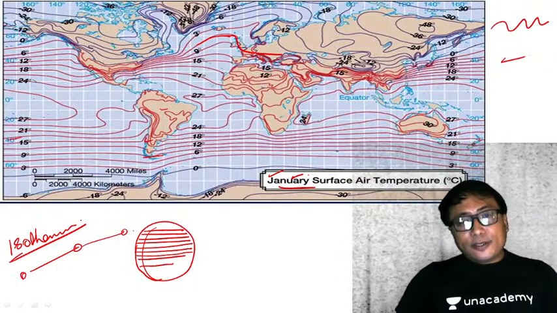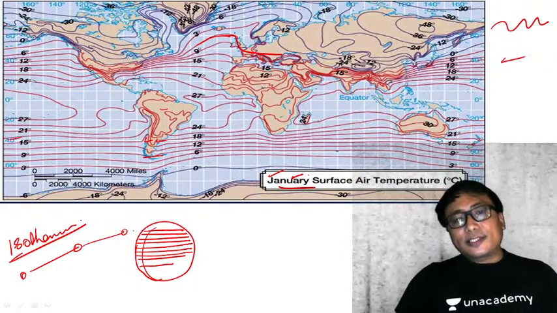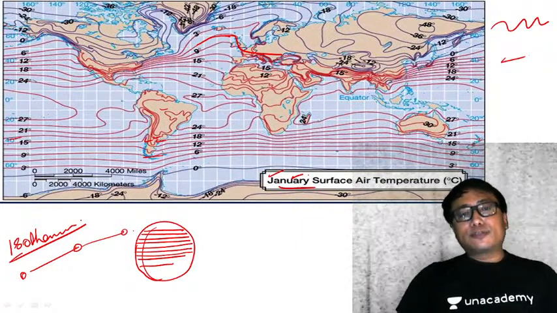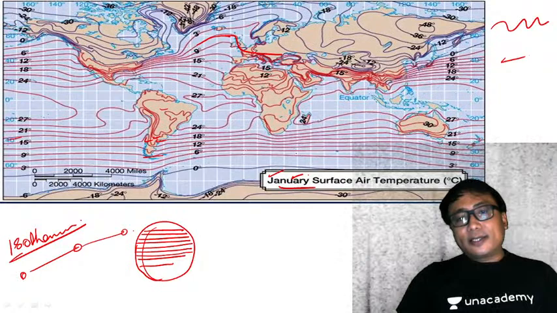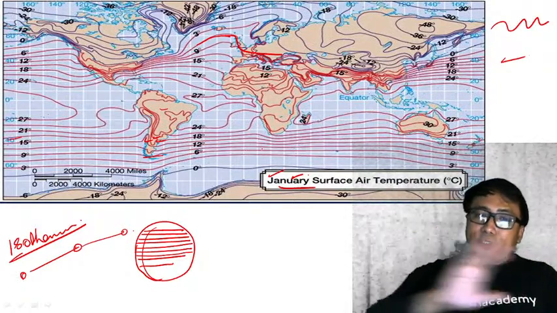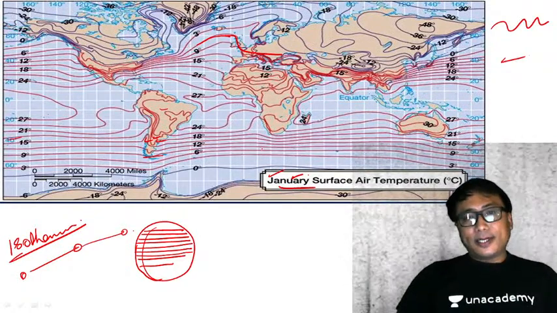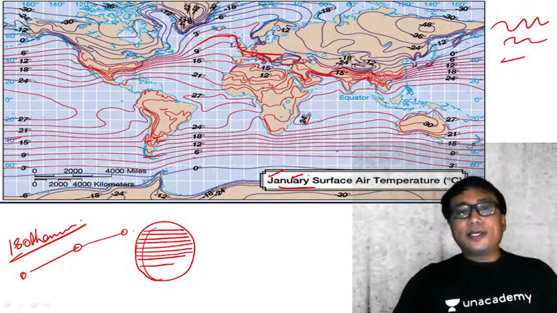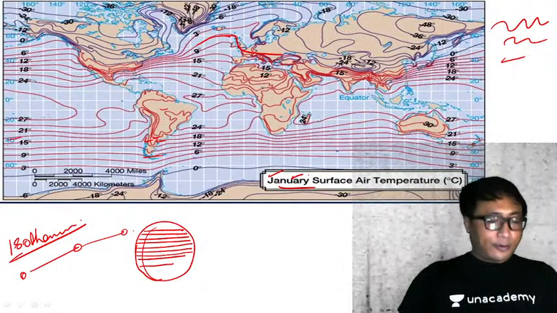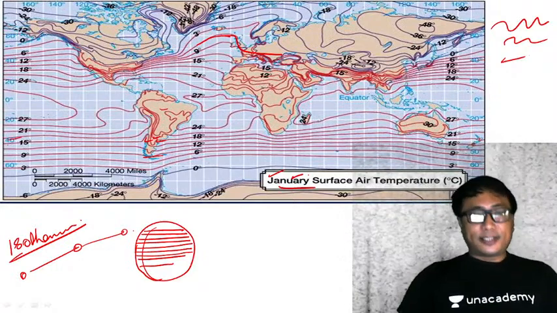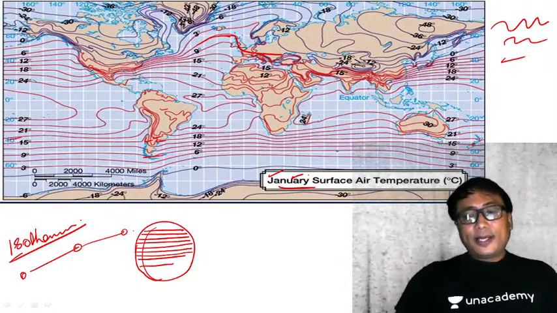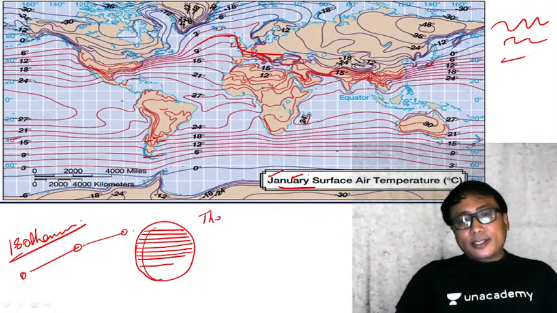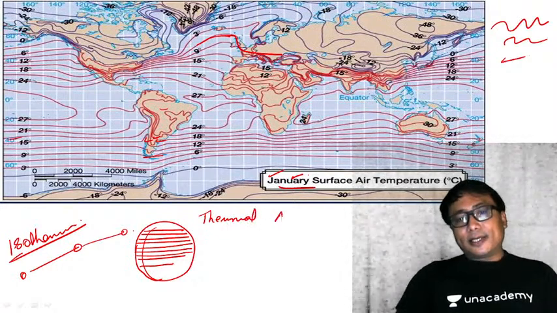Even in this area, you can find almost a straight line, the isotherm. The reason is the land mass is very small, and in the other part, it is covered by a homogeneous surface of water. Clear? Now, this difference or the curviness is because of the unequal distribution of land and water over the earth's surface. Clear? Now, what is thermal anomaly? A term known as thermal anomaly.